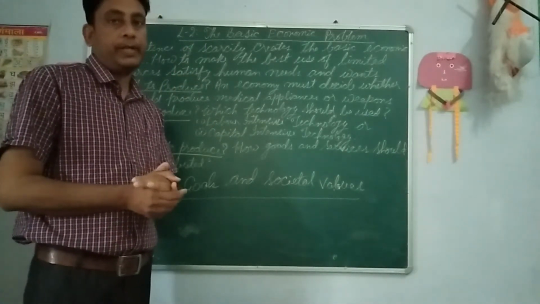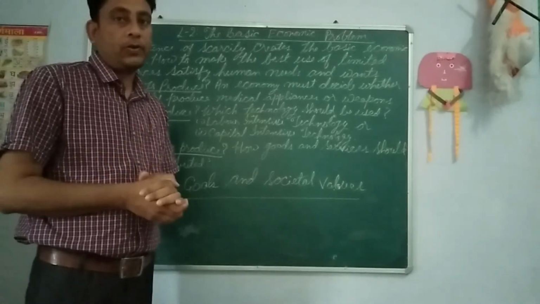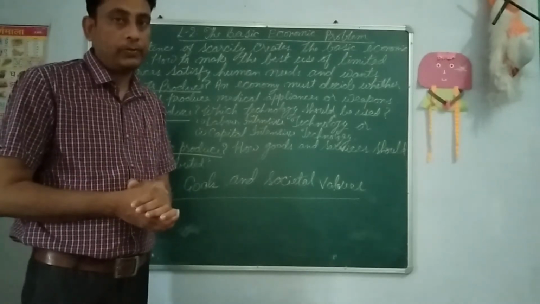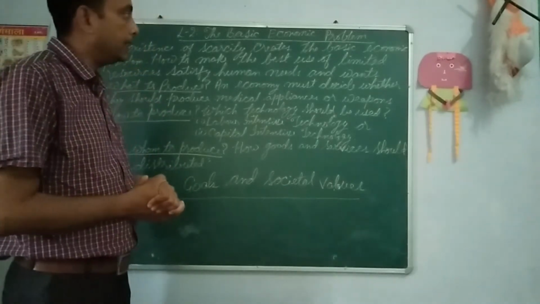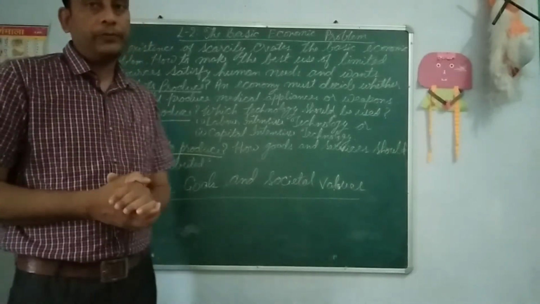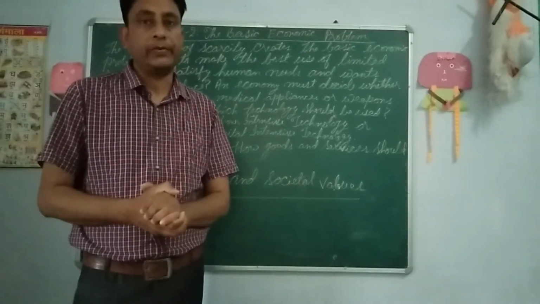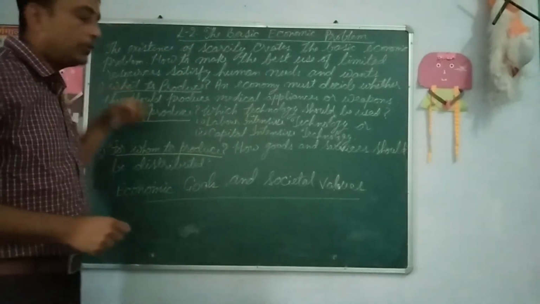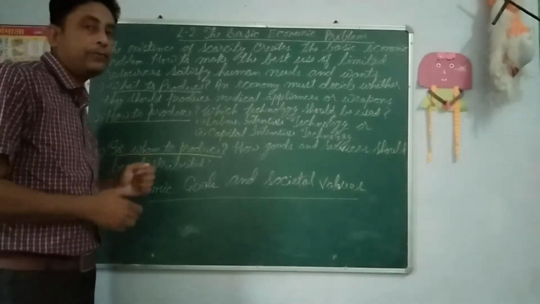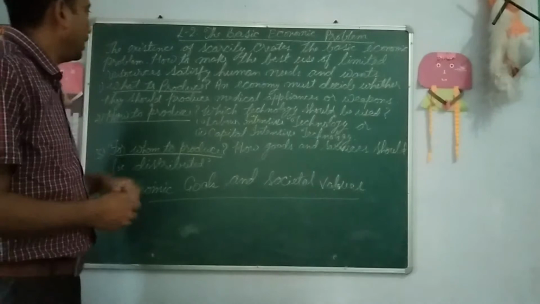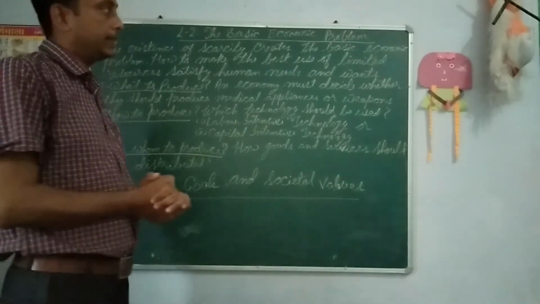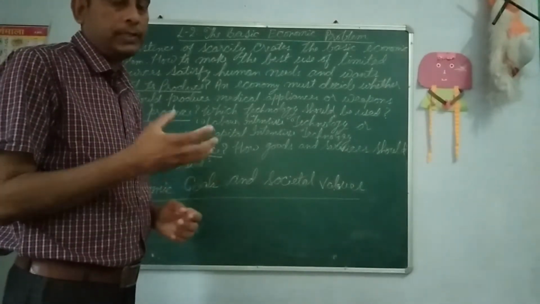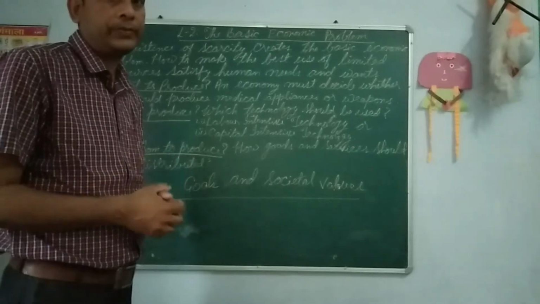In the first chapter, we discussed the definition of economics and its subparts, microeconomics and macroeconomics. In this chapter, we will see the three basic problems faced by every economy of every country. The three basic problems of an economy are what to produce, how to produce, and for whom to produce. The existence of scarcity creates the basic economic problem. These three questions come due to the scarcity of resources.